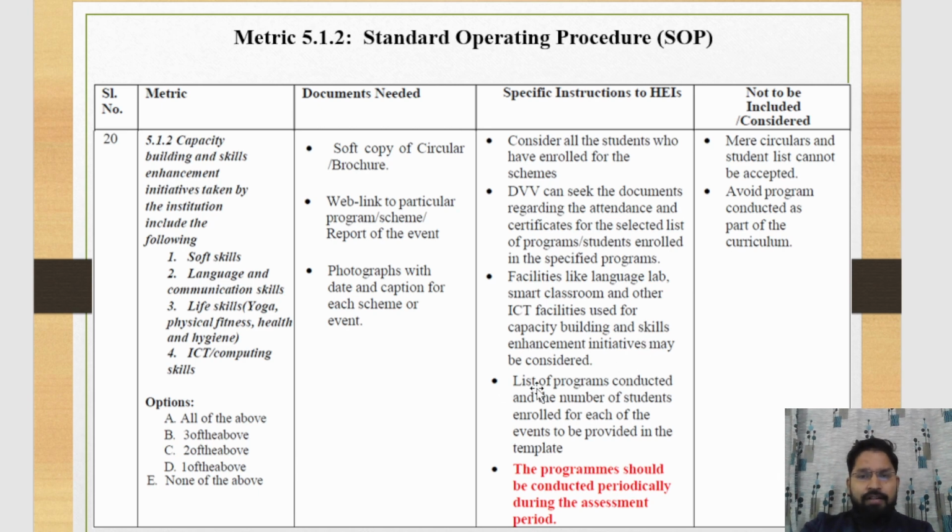List of programs conducted and number of students enrolled for each event to be provided in the template.